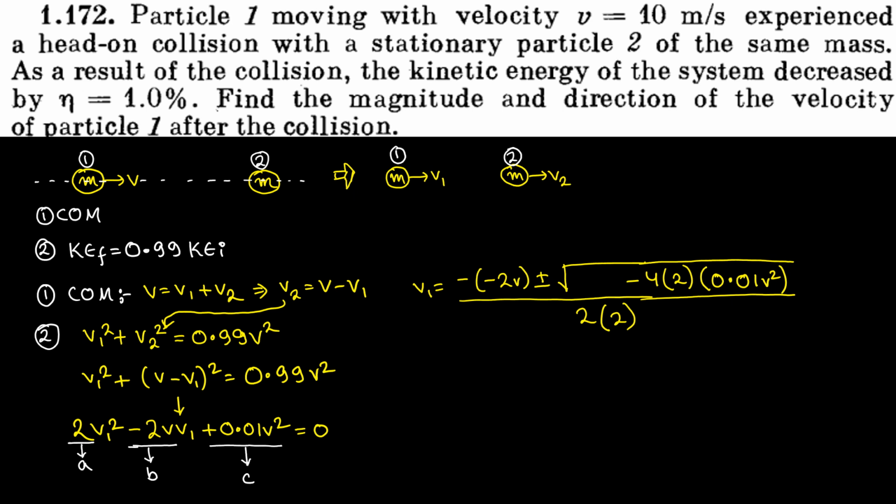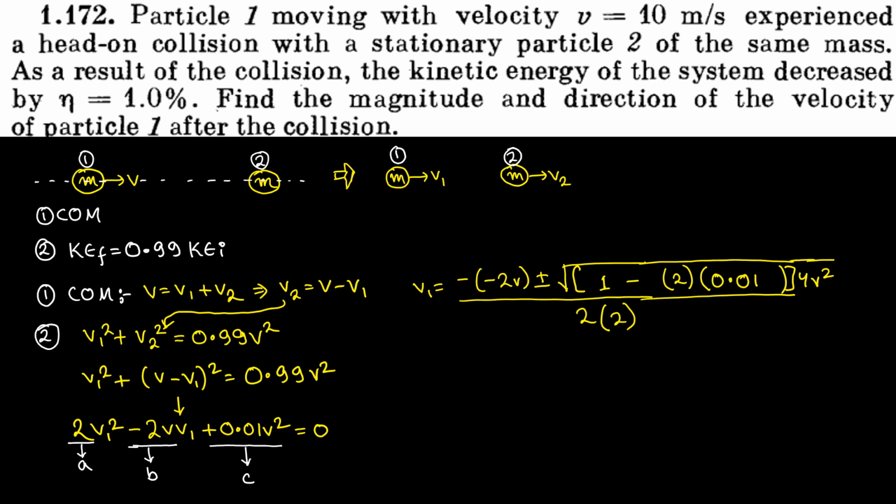Now if I square this, minus 2v whole square is nothing but 4v square. Now you can take out common 4 and v square from both terms. So if I take 4v square common, what do I get? We are left with 1 minus 2 into 0.01.